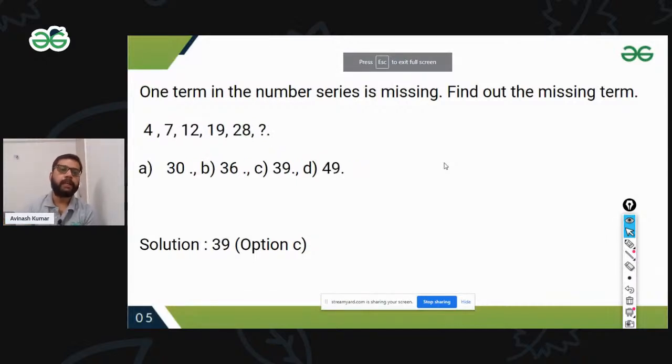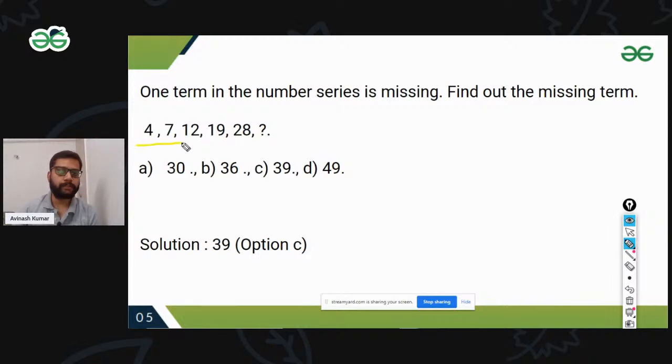Okay, now the next question. Again, there is a missing number series, so we have to find the missing number. It's 4, 7, 12, 19, 28. See, 4, 7, 12: there is no specific order. The series is just increasing smoothly. I'm going to write the series: 4, 7, 12, 19, 28.